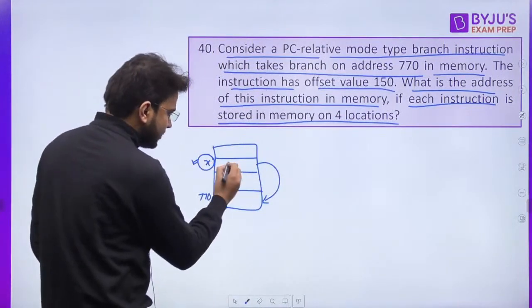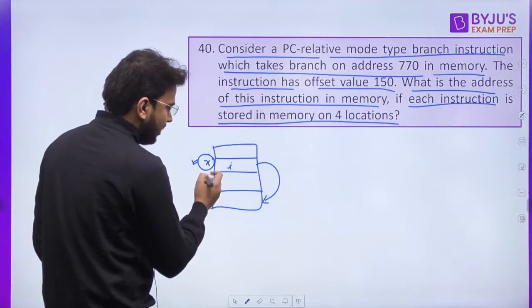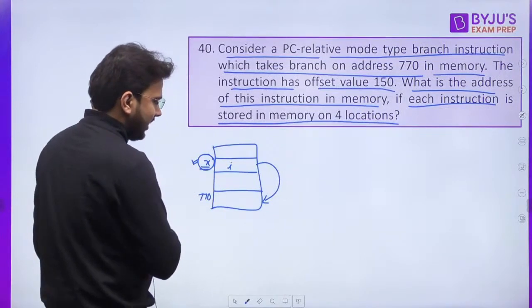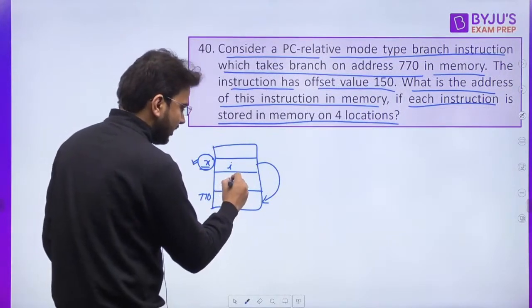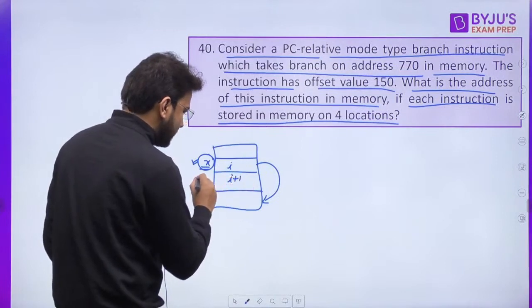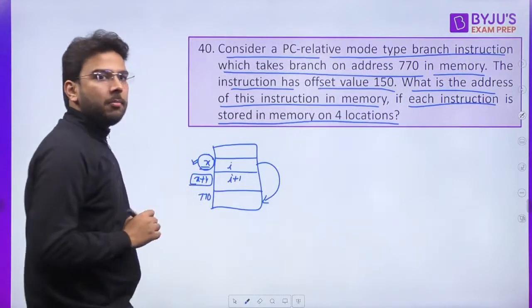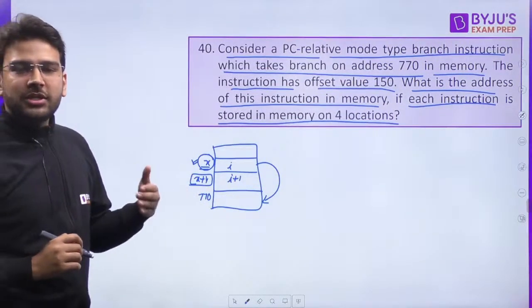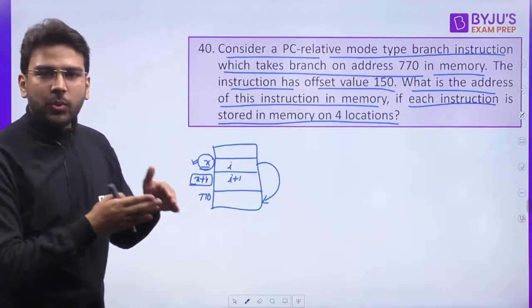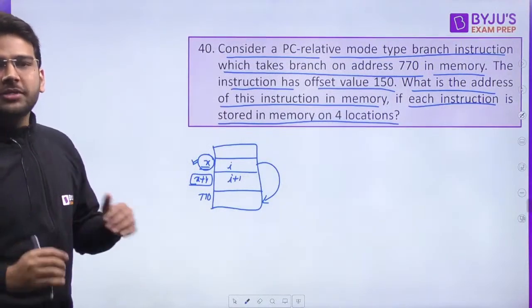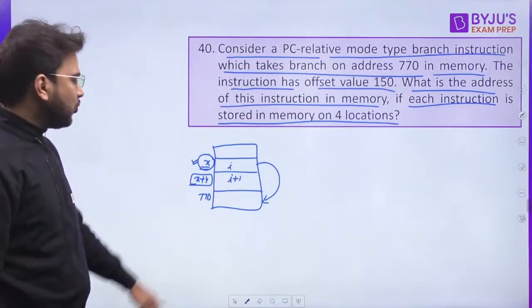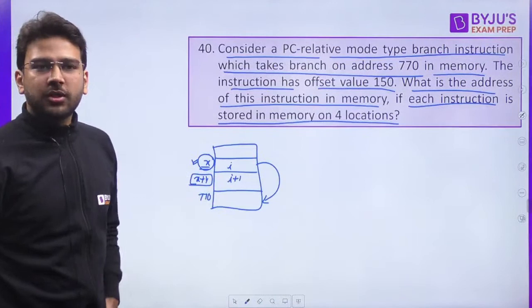That means if this first instruction, let's say I, is present at X address, the next instruction, let's say I plus 1, will be present at X plus 4. Yes or no? Because four memory locations it is consuming: X, X plus 1, X plus 2, X plus 3. And then at X plus 4 you will be having I plus 1 instruction.